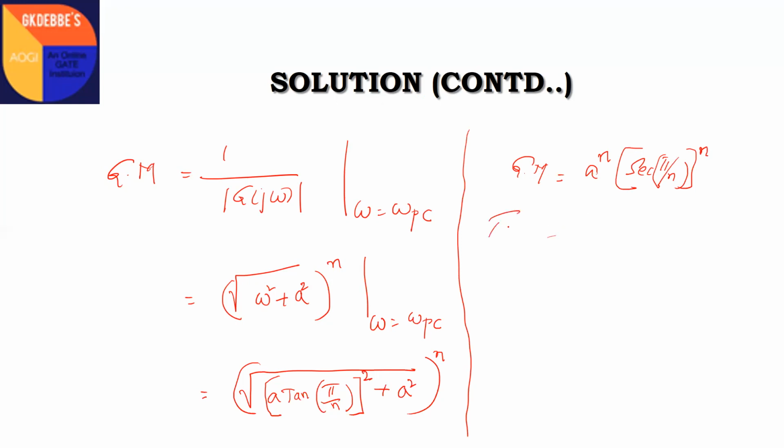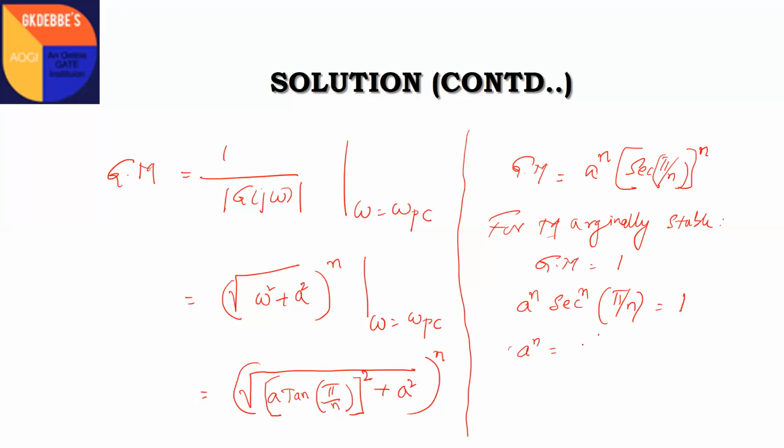For marginal stability, the gain margin should be equal to 1, that is a^n sec^n(π/n) = 1, or a^n = 1 / sec^n(π/n). Since 1/secθ is nothing but cosθ, a^n = cos^n(π/n).